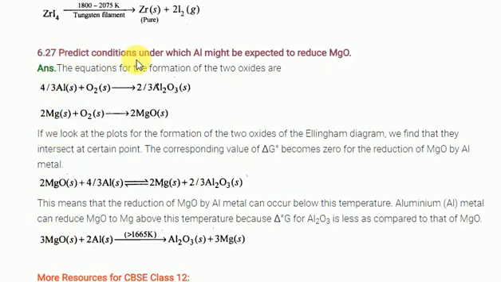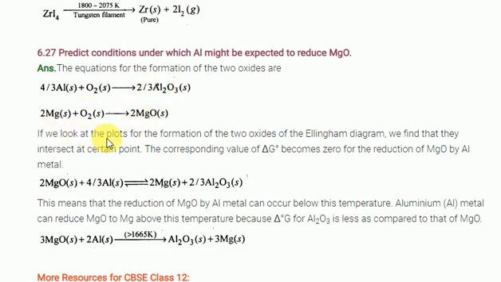Next, to predict the conditions under which aluminum might be expected to reduce magnesium oxide. In the electrochemical series, magnesium is more reactive than aluminum. So look here, at a particular temperature, aluminum can reduce the magnesium oxide, and at another temperature magnesium can reduce the aluminum oxide. It depends upon the conditions only. Clear? Remember, this is the enthalpy of formation of aluminum oxide, and this is the enthalpy of formation of magnesium oxide only.